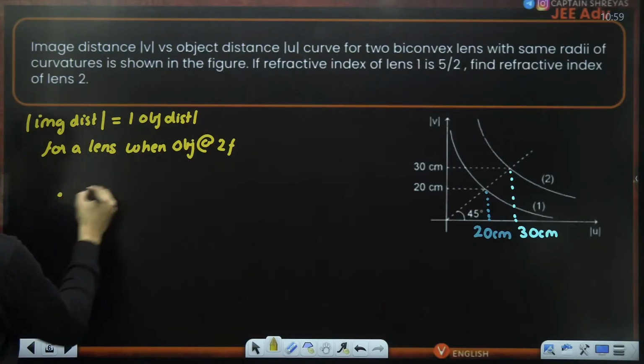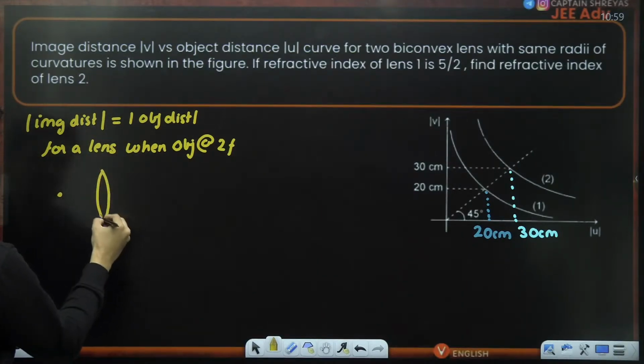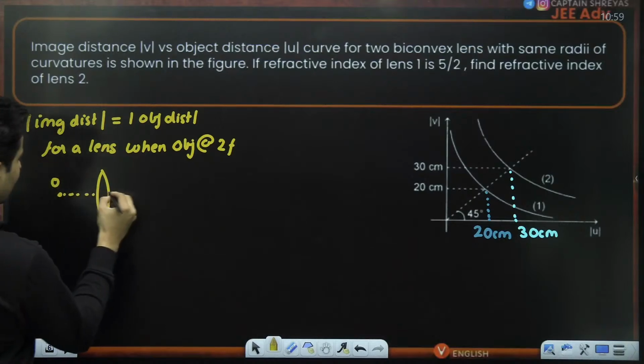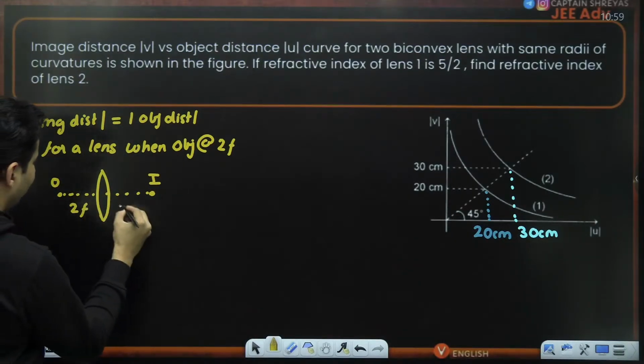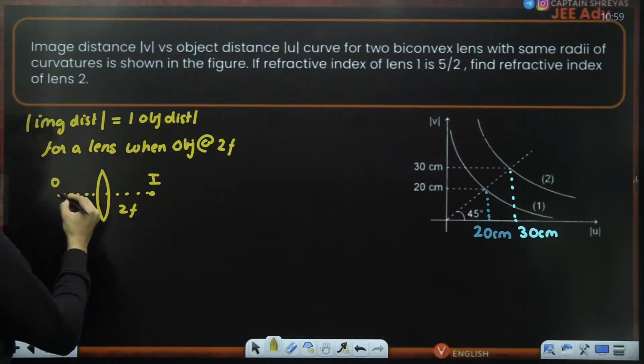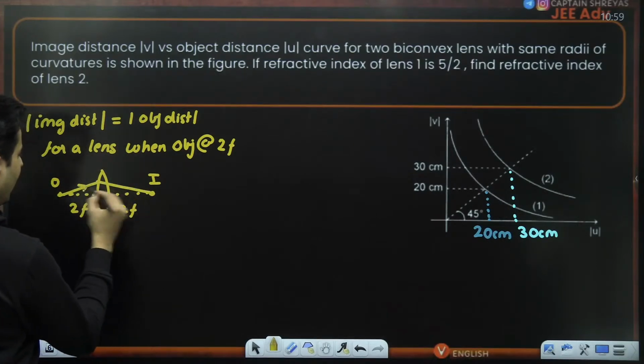You know this. This is standard ray diagram. If there is an object here, then the image will be formed exactly over here. If this is 2f, this will be also 2f. This you get using ray diagrams.